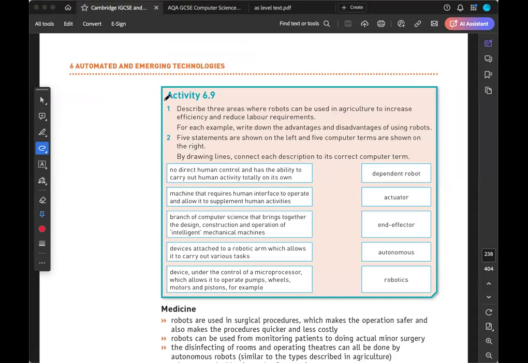Okay, now we are going to the 6.9. Question number one: describe three areas where robots can be used in agriculture. I think we have done this question. Can you please correct me?